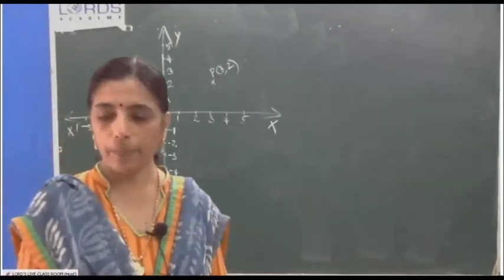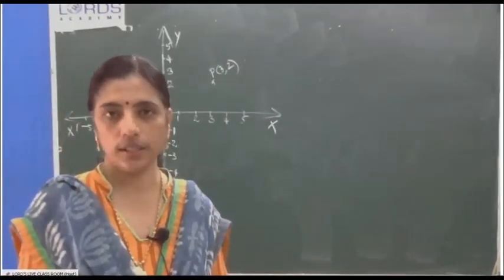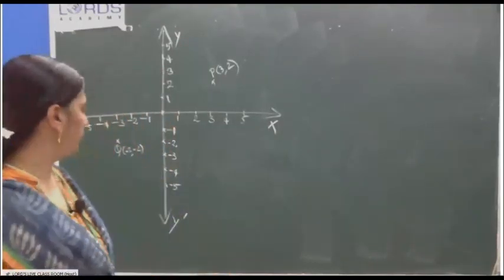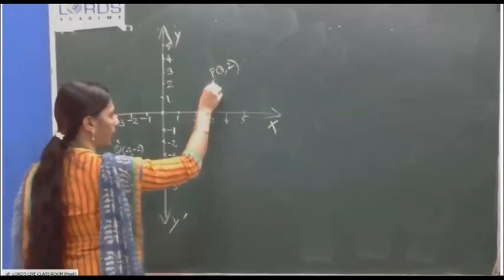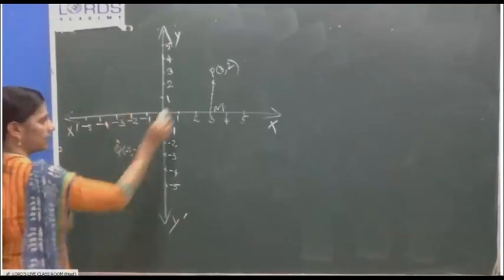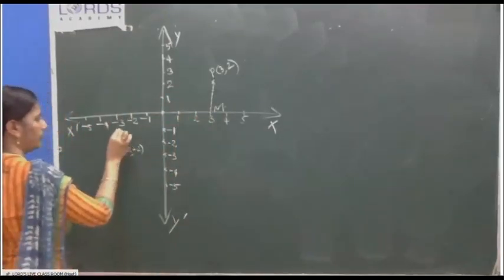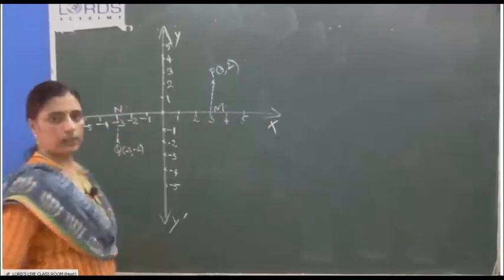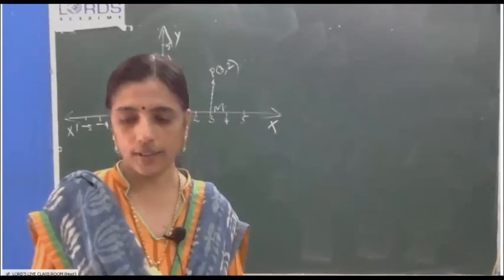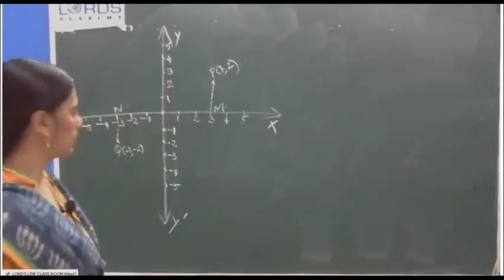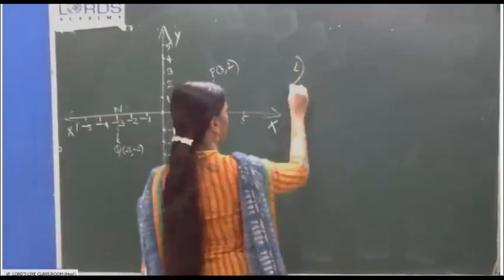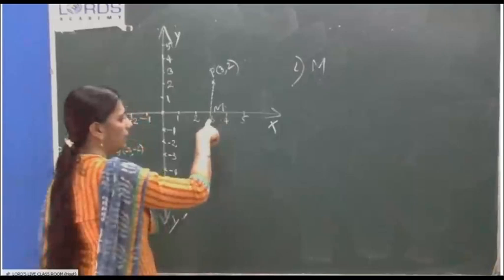Okay. From P and Q, draw perpendiculars. Read each line and do that. From P and Q, draw perpendiculars PM and QN to the x-axis. This is PM, to the x-axis. This is QN. Write down the coordinates of M and N. What is the coordinate of M? So, first subdivision, M equal to, what is this coordinate? (3, 0).